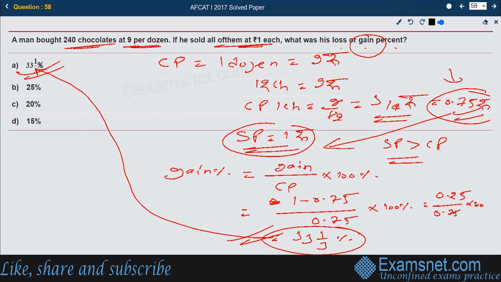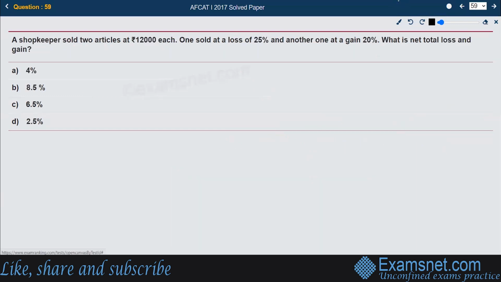Now he's saying a shopkeeper sold two articles at rupees 12,000 each. One sold at a loss of 25% and another at a gain of 20%. What is the net total loss or gain? See, there is a correction to be made. This is not sold, this is bought. So now the question becomes: a shopkeeper bought two articles at 12,000 rupees each. One sold at a loss of 25%, another at a profit of that.